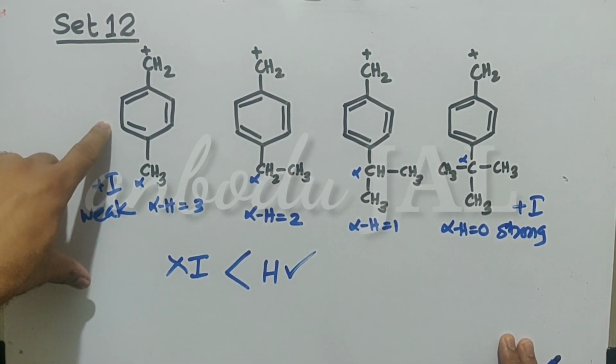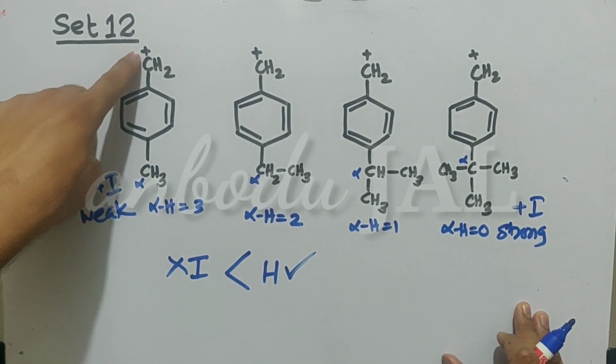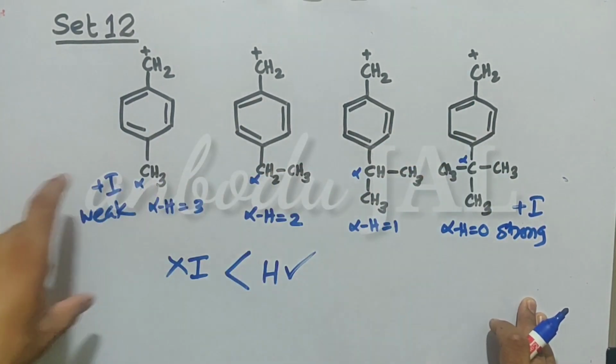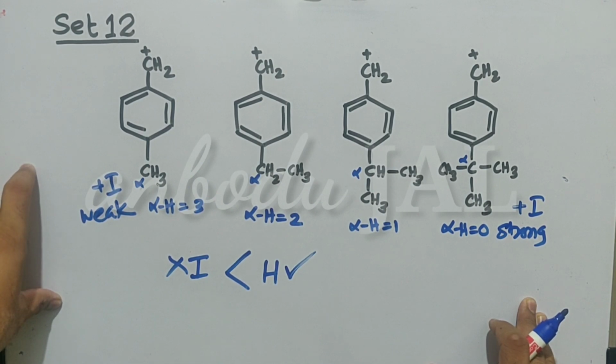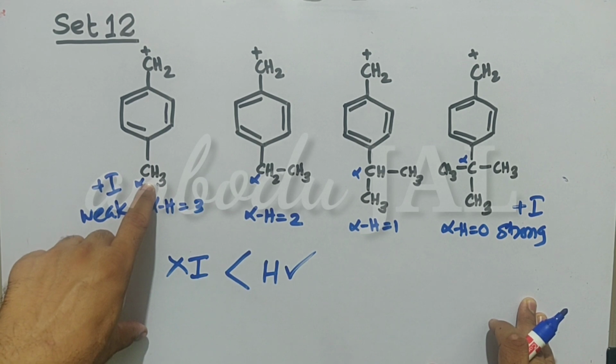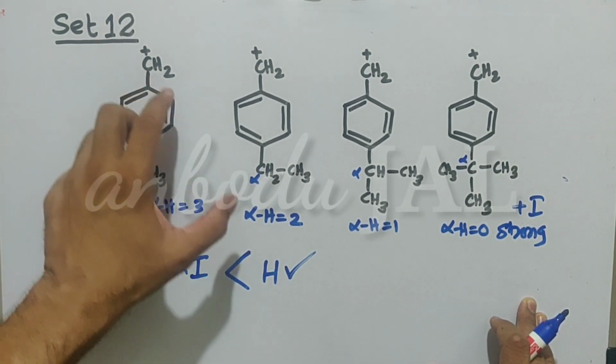The first species. So here the positive charge of this carbon will be very less as compared to the others. Why? Due to more number of hyperconjugation structures, electrons will be pushed towards the benzene ring.